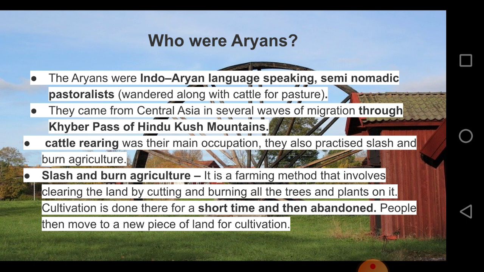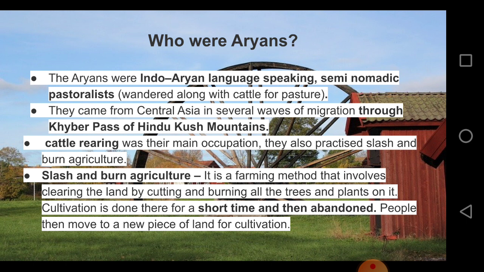And pastoralists means they had cattle and they went with it. They moved mainly for their cattle, because there might not be food in the same place for a long time. So they took their cattle and moved on searching for food. So Aryans were Indo-Aryan language speaking people and semi-nomadic pastoralists.